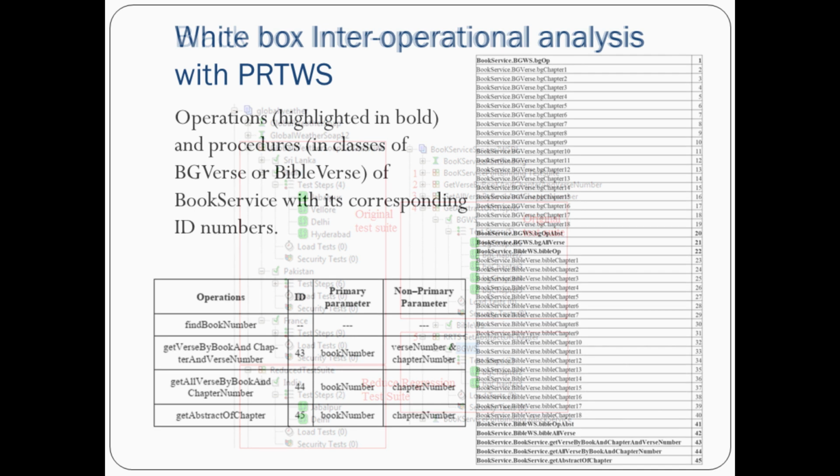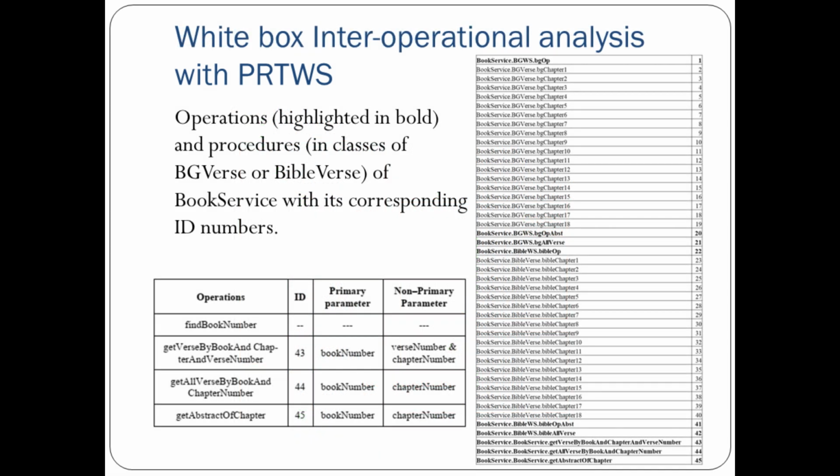Then this inter-operational analysis with the PRTWS. This was a book service that we had developed, and we have 4 operations in that book service. These are the naming and the index for the ID of that operation or method; the operations are highlighted in bold, and the other procedures are non-bold. So for the Bible verse and BG verse, each method or operation is assigned an ID.